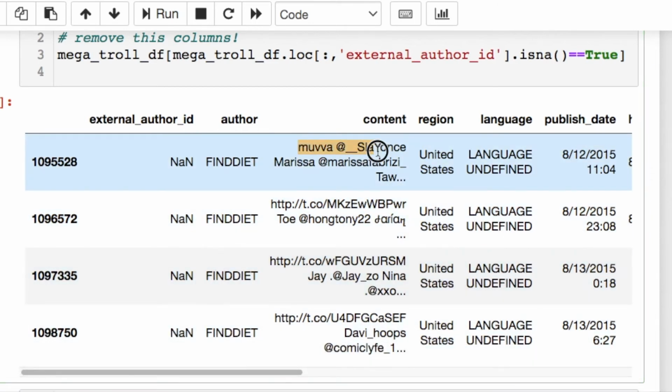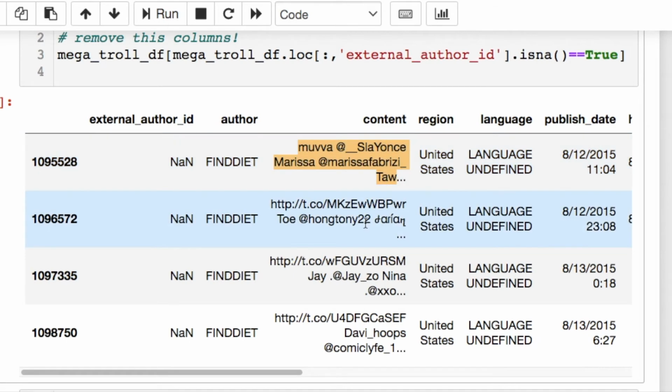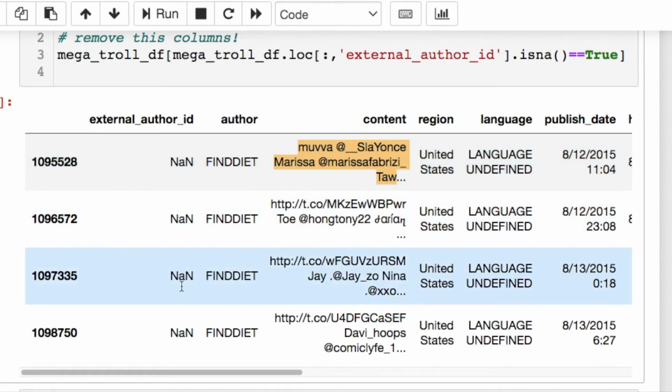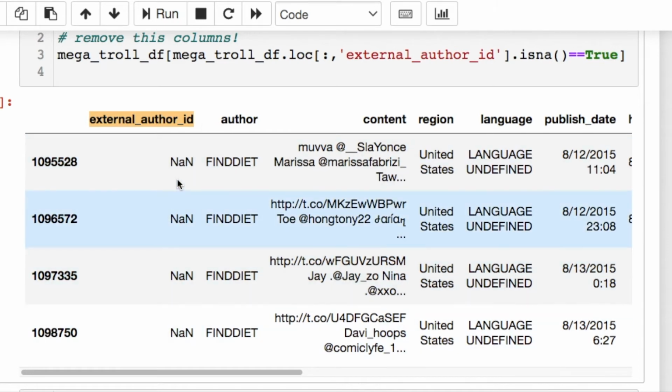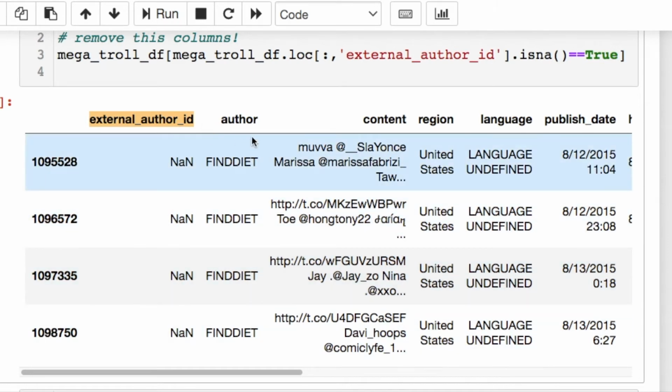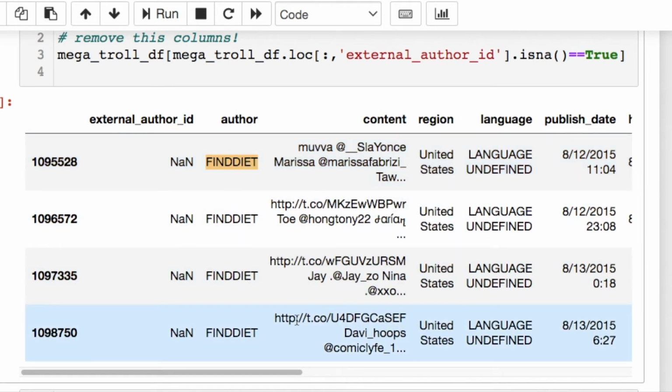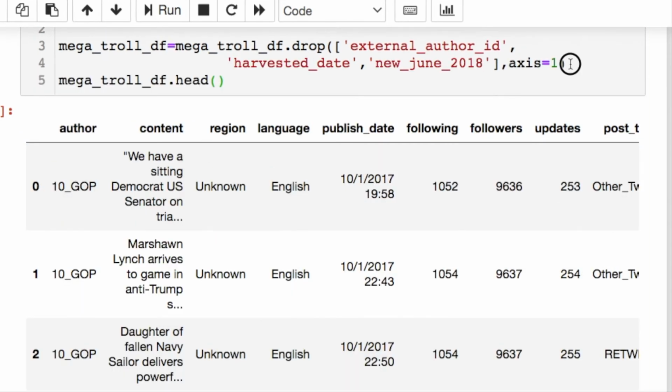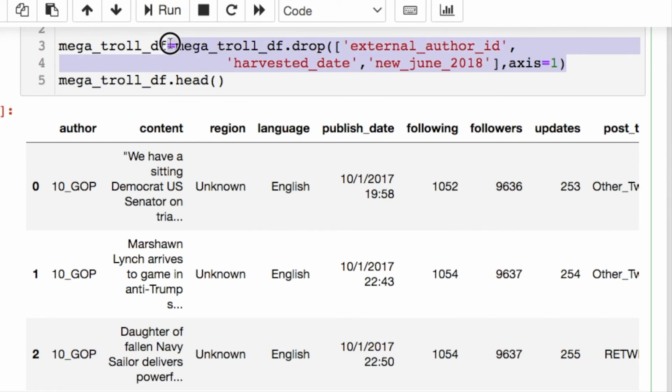Well, they do have tweets, even though they look like pure garbage with symbols and nonsense in them. The external author ID seems like a useless column that I could just get rid of while retaining the rest of this data. So I decided to move on and not exclude these rows, even though this particular user, when you investigate the data, has thousands of tweets. Even if I deleted these 4 rows, it wouldn't mean anything anyway, but I decided to keep them. So I exclude 3 columns that I don't need.